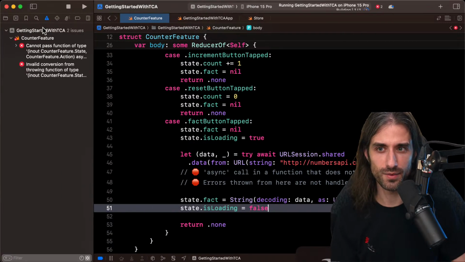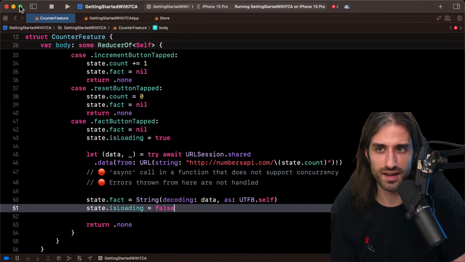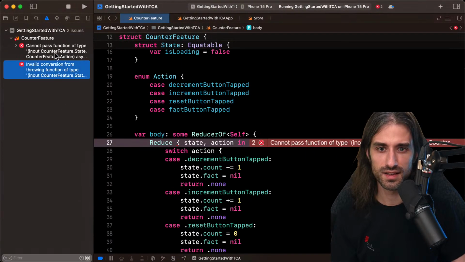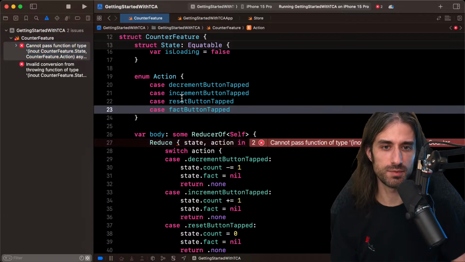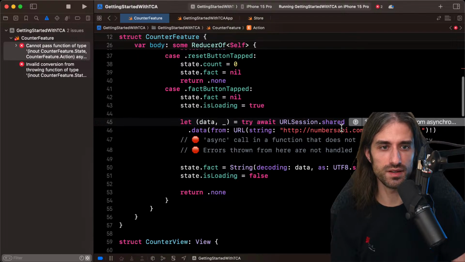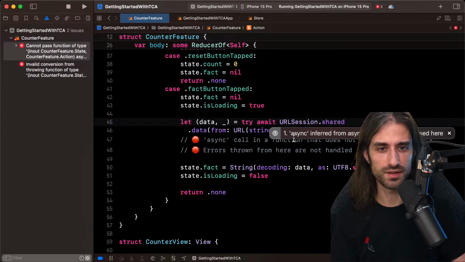Do I get the error? I want to see if I get the error. I get an error that says cannot pass function. Okay. Yeah, I don't get the same error, but it's because it's the async part. You can see that it's because it's async and throwing, and it's not expected to be async and throwing. And it tells us that the issue comes from here.